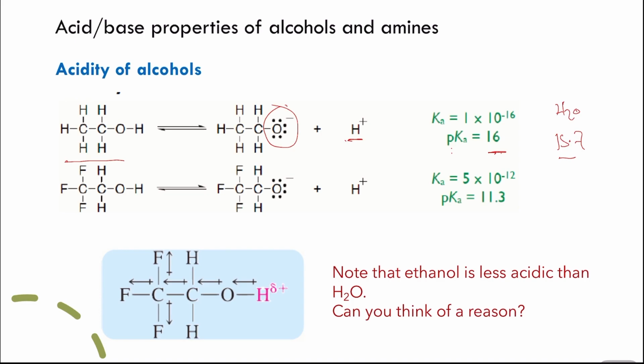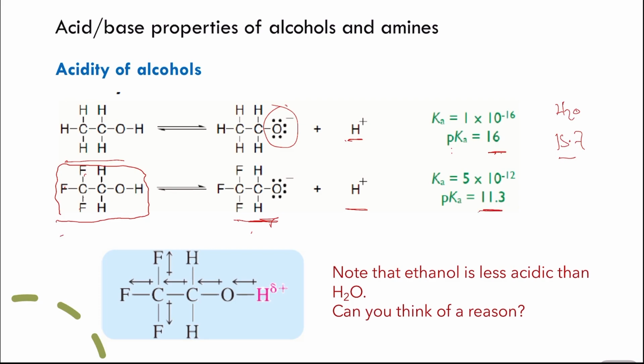Remember that when we talked about the strengths of acidity, it's affected by how stable the conjugate base formed is. So if you have something like trifluoroethanol, where the carbon here has three fluorine atoms, when it dissociates in water to give the alkoxide ion, the conjugate base, and the proton, the pKa here is 11.3.